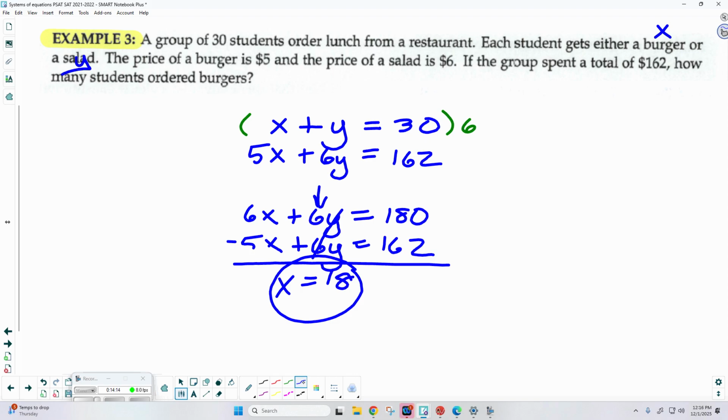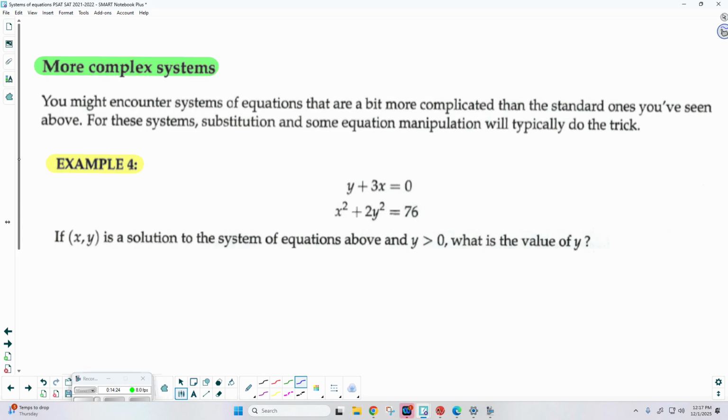18 burgers. There we go. Questions? Okay. Cool. Let's move on to more complex systems.